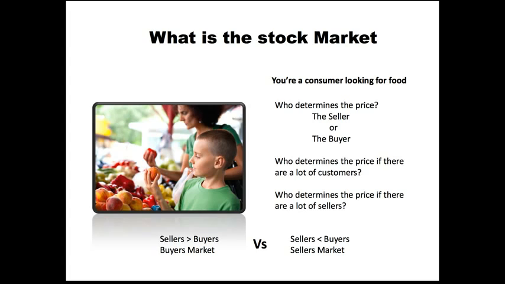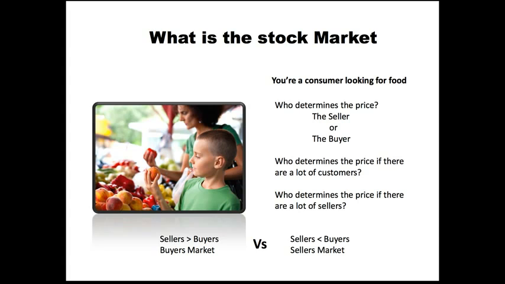And to answer that question, it was actually determined by both of them, because the little boy had to agree to the price that the vendor was asking. And so when you understand that the value of something is only what people are willing to buy and sell it for, and meet in the middle, you can start understanding how markets really work.